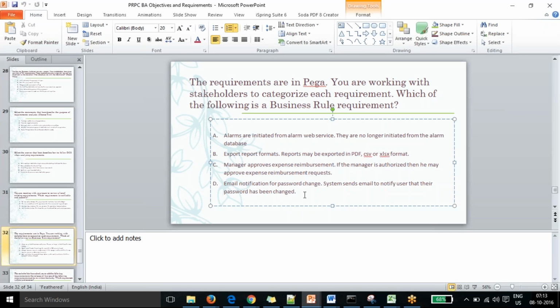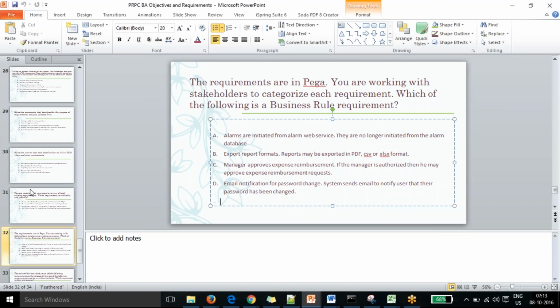No, that's not non-functional. You want a specific format, an industry standard. Non-functional is completely different. So this is the example for enterprise requirement.